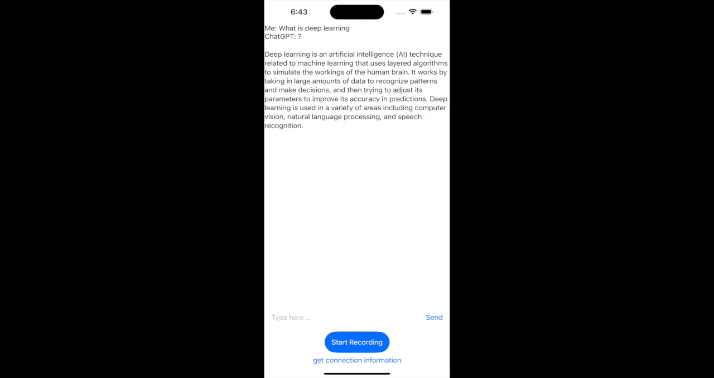And finally, we will ask it an even more difficult question. What is the difference between AI and ML?